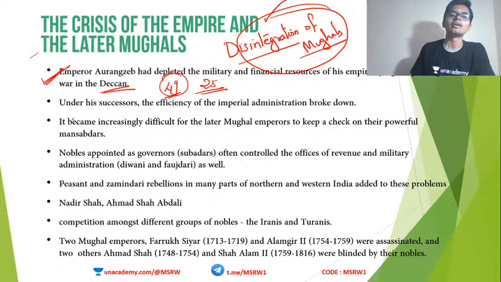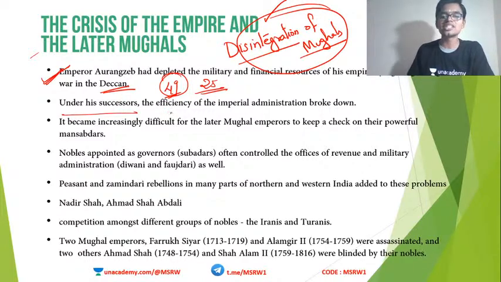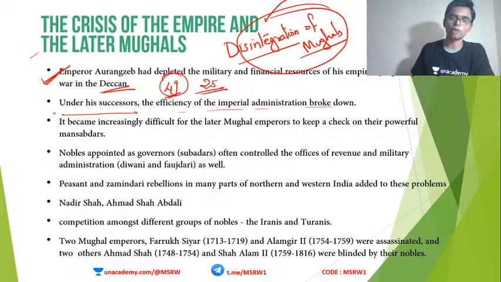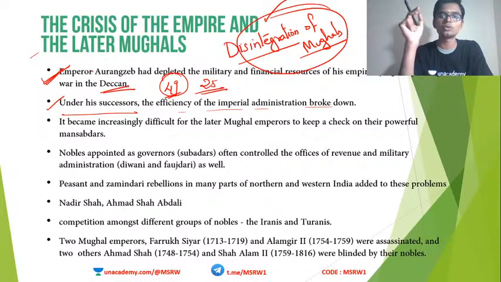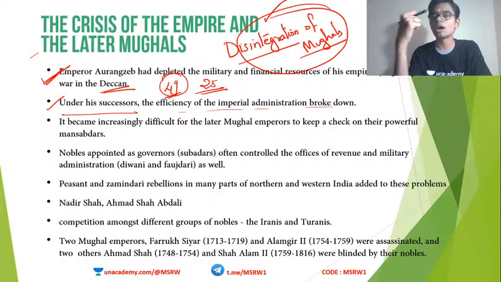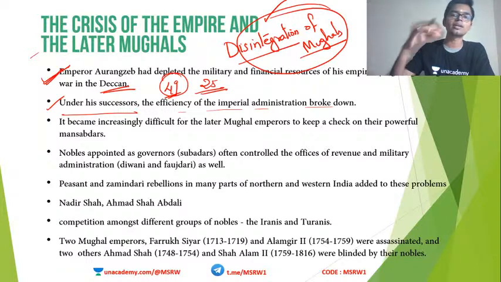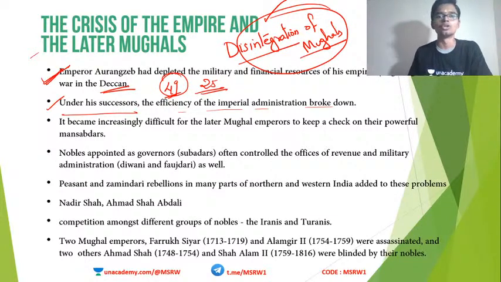Then, under his successors, the efficiency of the imperial administration broke down. I told you there are only 6 great Mughals: Babur, Humayun, Akbar, Jahangir, Shah Jahan and Aurangzeb. From the next king onwards, the Mughal emperors were not competent enough to handle such a dynasty. These were the weak successors of Aurangzeb.